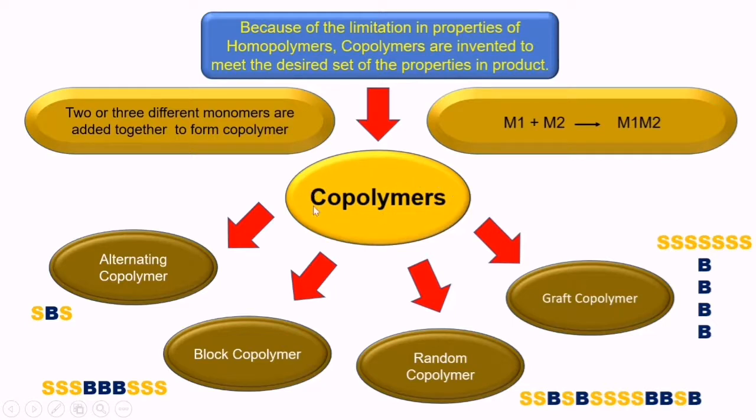They improve the property, they improve by modifying the nature of the base material, they improve the processability, they improve the mechanical properties. For example, PVC is also a rigid material.